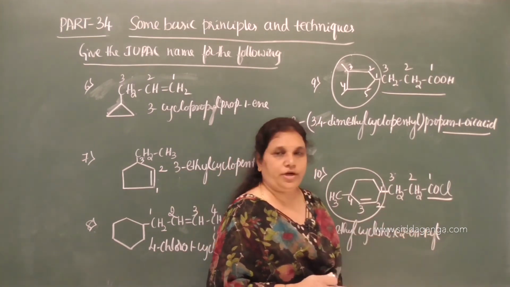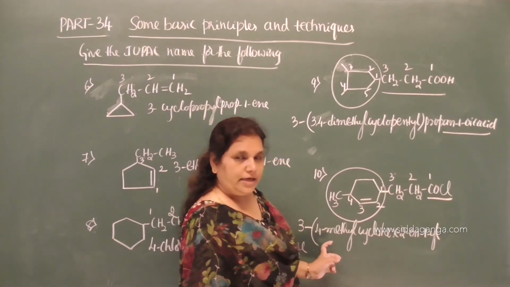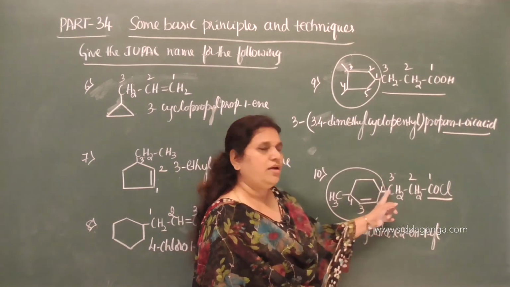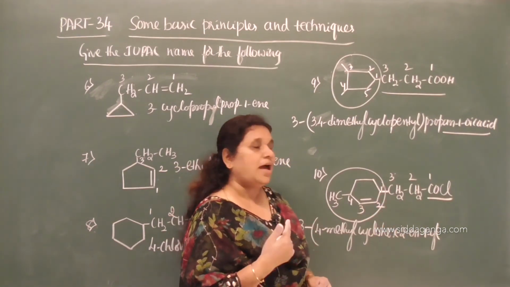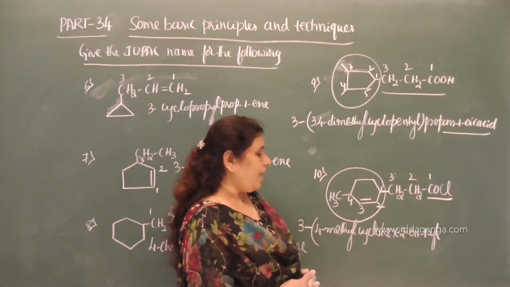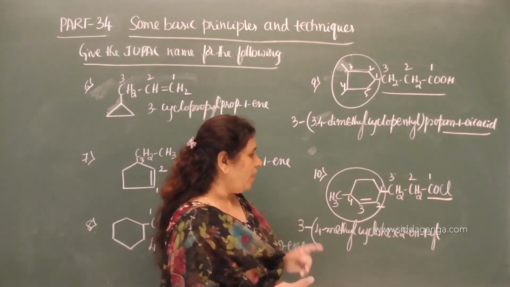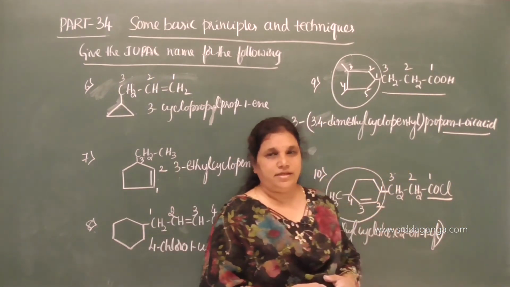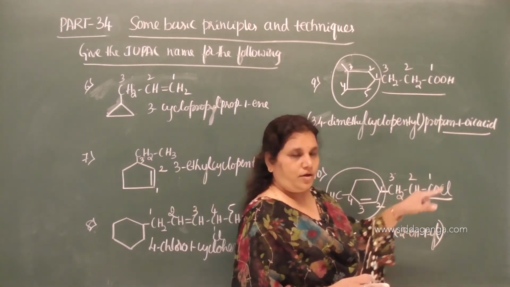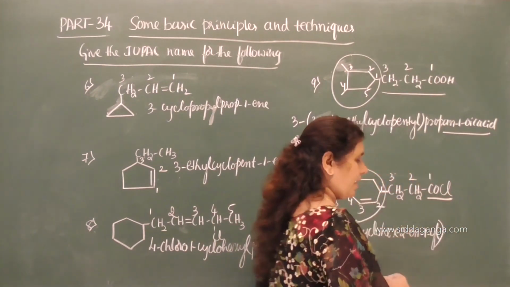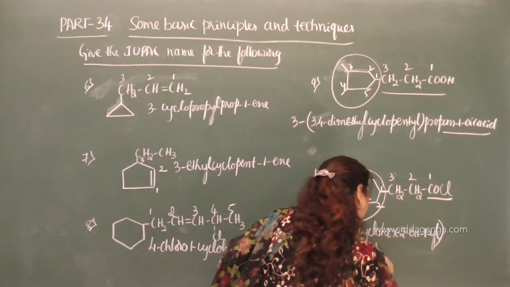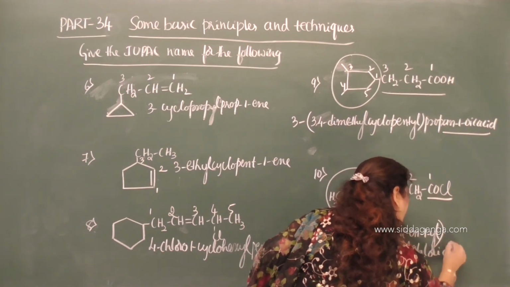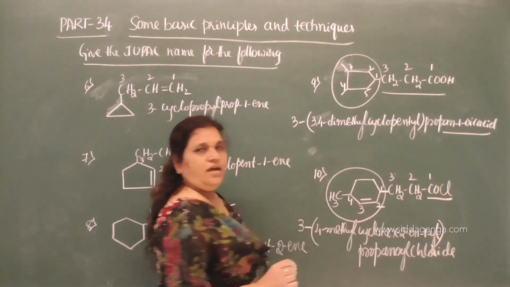You can ignore the locant 1 if you want, or else you can write it like this only, 4-methylcyclohex-2-en-1-yl, or 2-enyl cyclohexenyl, 4-methylcyclohexenyl. Close the bracket. And what is the root word here? Prop is there. So, prop-oyl chloride. I will write here propanoyl chloride. Okay, propanoyl chloride is the IUPAC name.